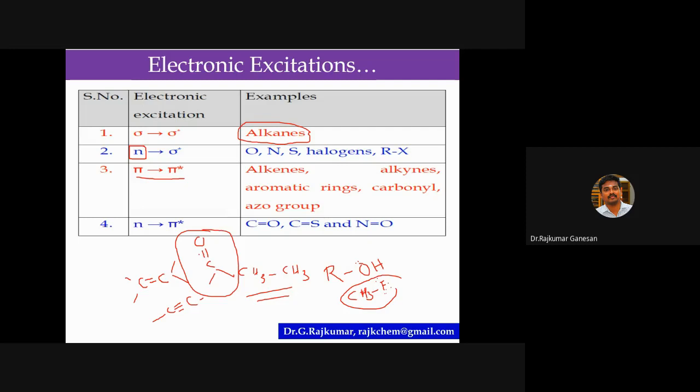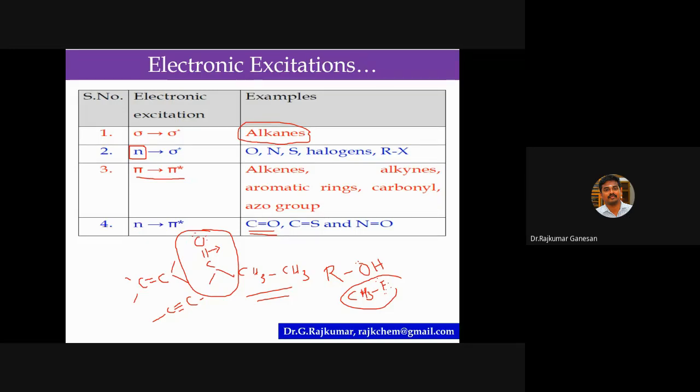And they can also undergo n to pi star. I will explain. Look at this carbonyl group. In oxygen there is a lone pair of electrons, and here there are pi electrons. So this carbonyl group will undergo both n to pi star and pi to pi star transitions.